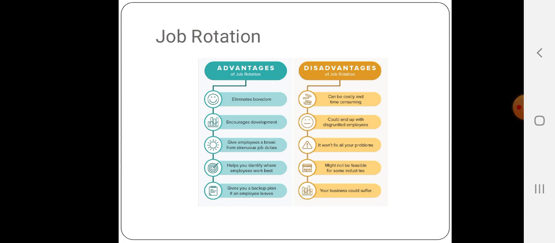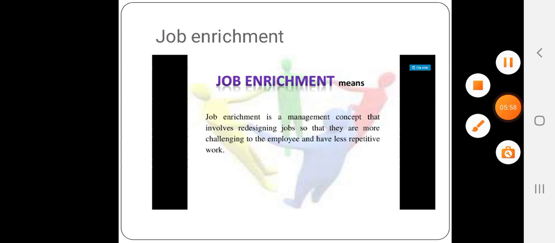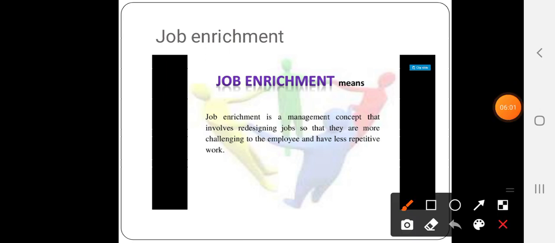So suppose you are taking advice from an HR executive who is not capable of making decisions related to law, then the organization will automatically have to suffer for that. Next, we have done with job rotation, then what is job enrichment?